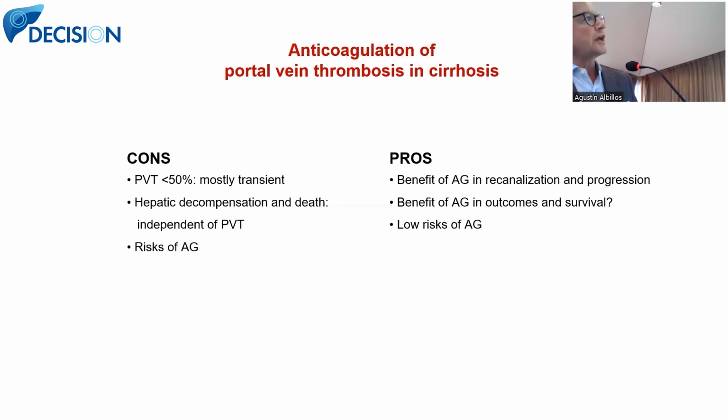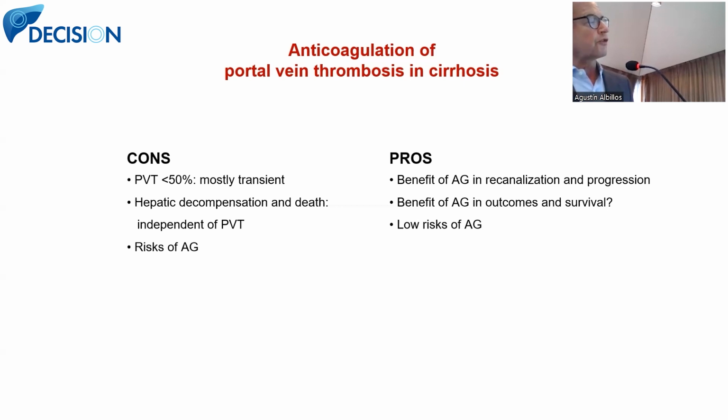But why do we use them? Because this evidence comes mainly from the use of anticoagulants in patients with splanchnic thrombosis, in which they observe the efficacy of anticoagulants to recanalize the hepatic vein or the portal vein and avoid the development of portal hypertension.